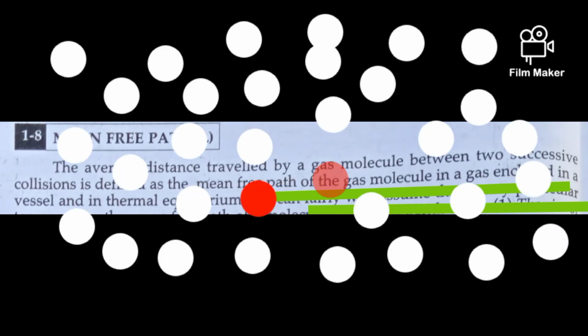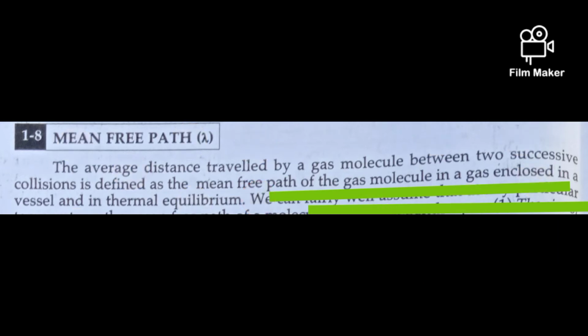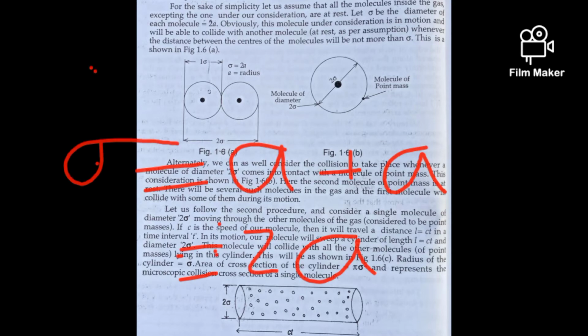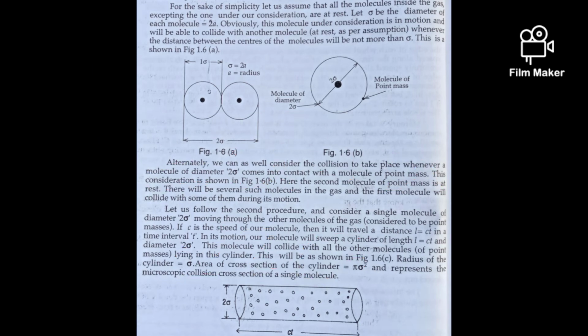For simplicity, let us assume that all molecules inside the gas, excepting the one under our consideration, are at rest. Let sigma be the diameter of each molecule, equal to 2a. The molecule under consideration is in motion and will be able to collide with another molecule which is at rest whenever the distance between the centers of the molecules is not more than sigma.